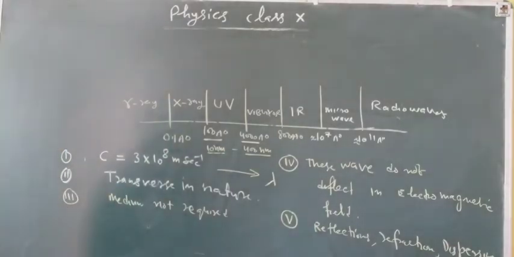They can pass through quartz, but are absorbed by glass.